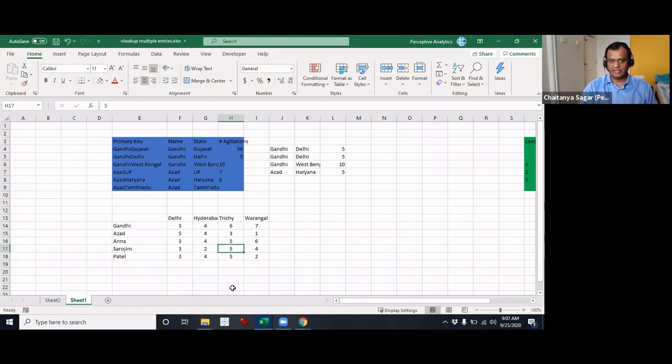Got it? Yes. So basically it's a two-way lookup. Typically we have just one lookup, where you take this and have one corresponding column. But now the column itself is not static. It'll keep changing, and based on that, we want to get the right information.